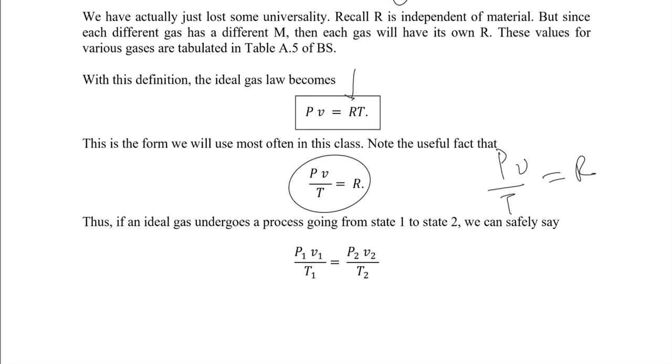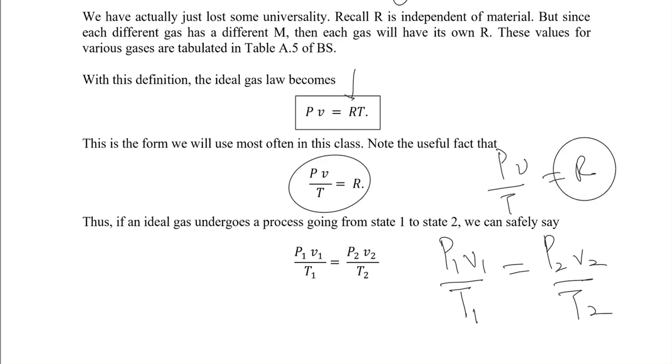So if I am moving from one state to another state for a simple gas, in this equation P1 V1 by T1 would be equal to P2 V2 by T2. That equation would hold from state 1 to state 2, as R was constant.